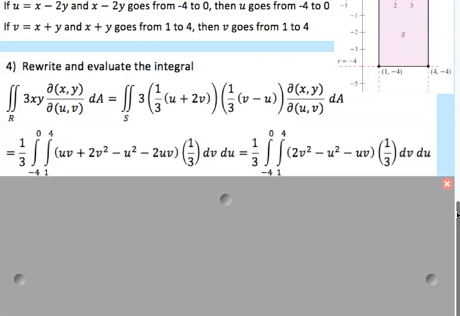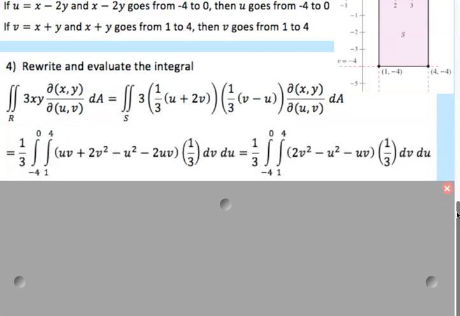Putting in the limits, that's just me pulling all of this stuff out and cleaning up in one step. So your limits, -4 to 0 and 1 to 4, of your 3xy, including the 1/3, and then that's your Jacobian right there, and then dv du.